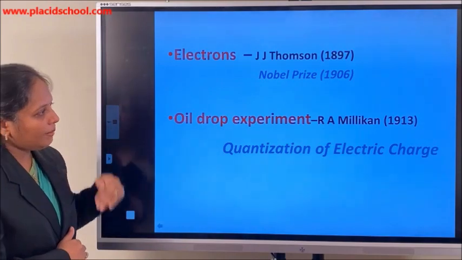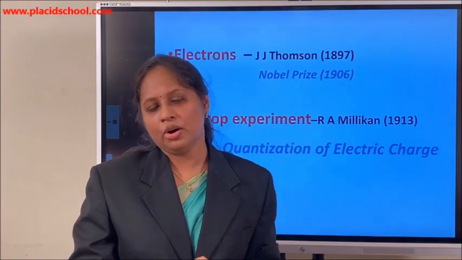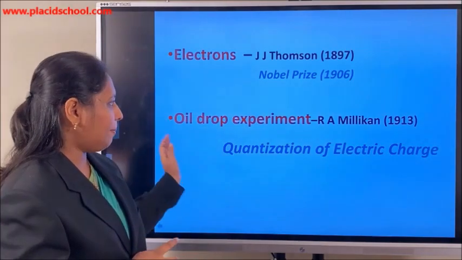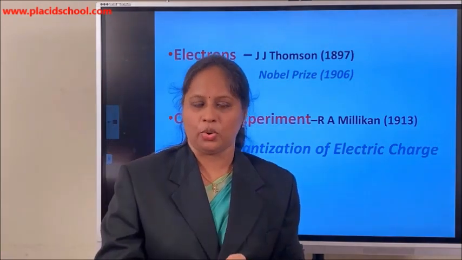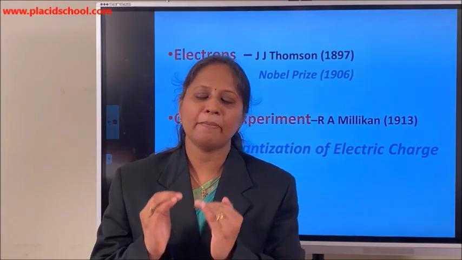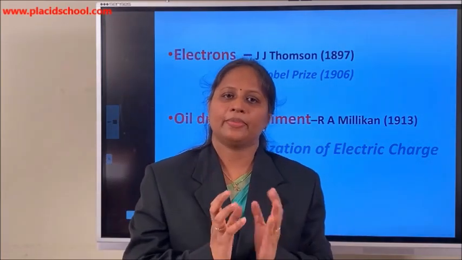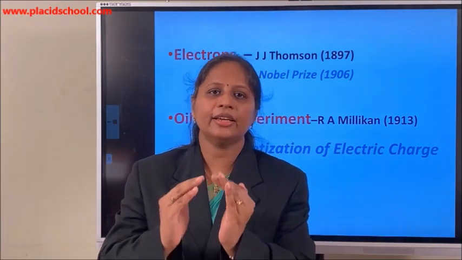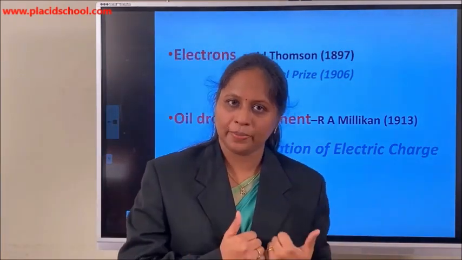Then R.A. Millikan in 1913 wanted to calculate the charge on an oil droplet. So he performed the famous oil drop experiment in 1913. The aim was to calculate the charge of the electron. He found that the charge on an oil droplet is an integral multiple of an elementary charge. Whatever be the body, whatever be the charge on the body, if you calculate that charge, we get an integral multiple of an elementary charge. This elementary charge is nothing but the charge of the electron.